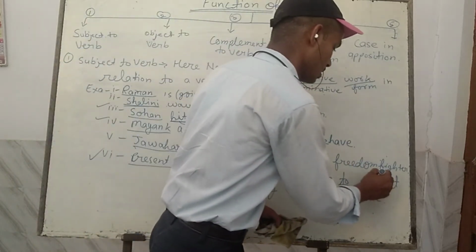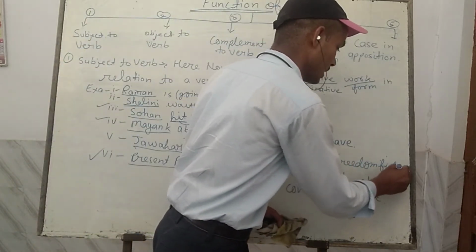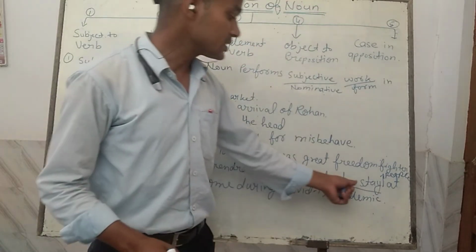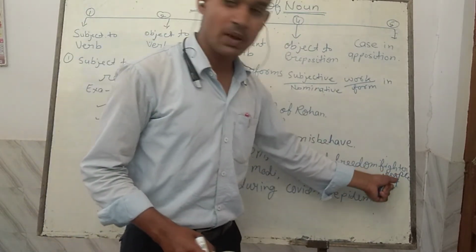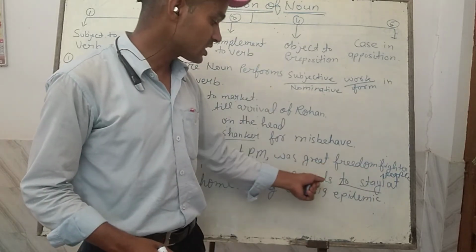Here one thing also can be added: people. To stay is also the object of the appeal, and here, to stay people is also the object of the appeal.